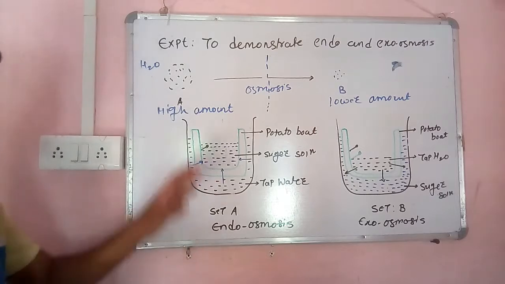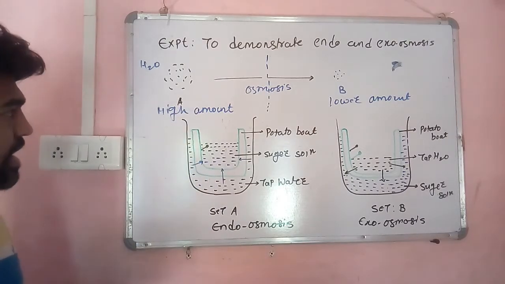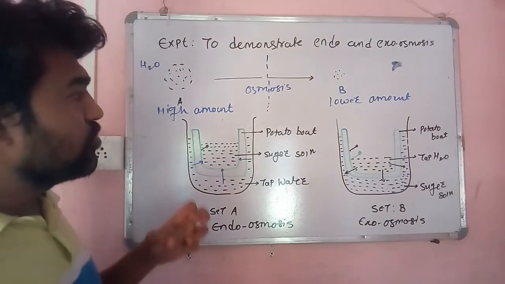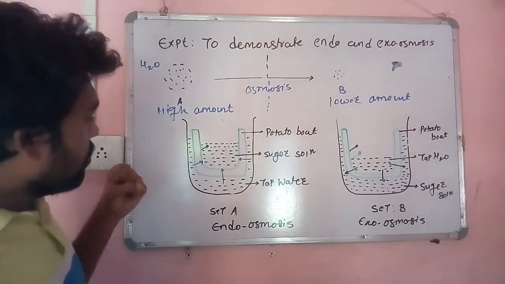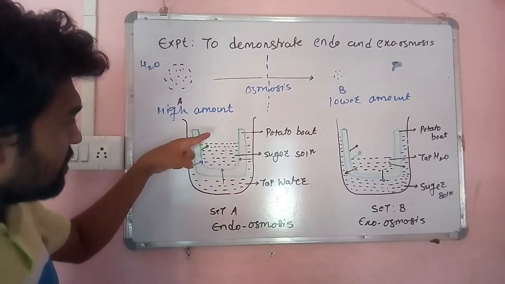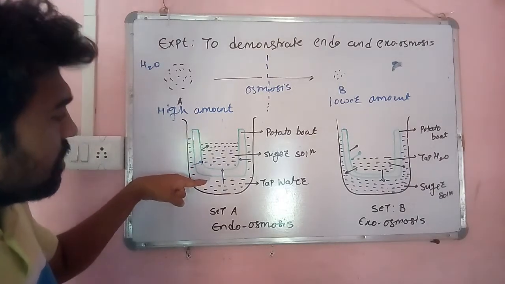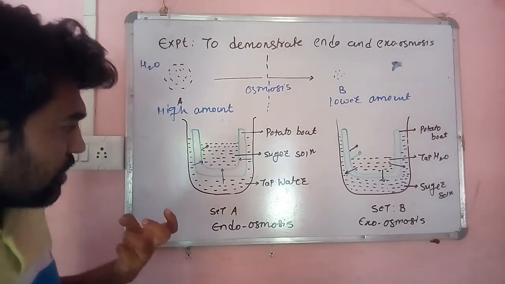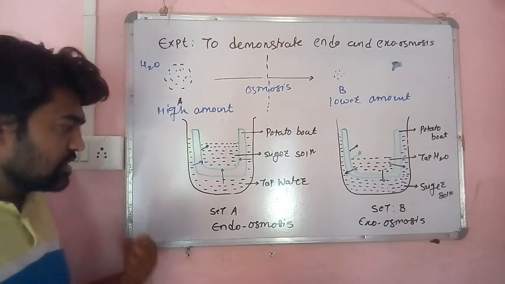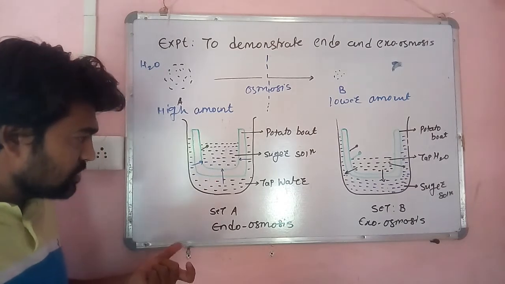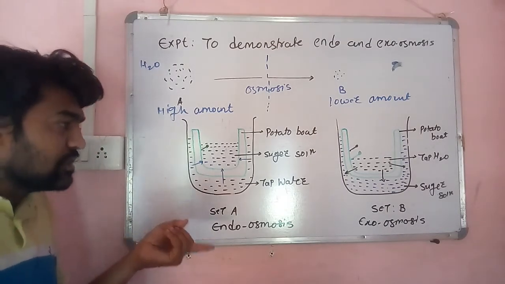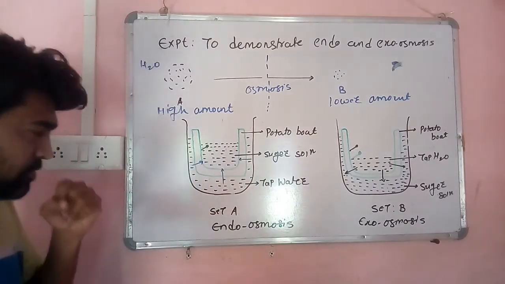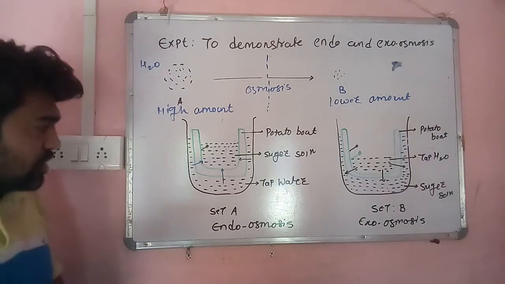Osmosis occurs there, and who decides the direction of the osmosis? The amount of water molecules. So you have to just check the system, whether it is the potato boat or the beaker. Out of these, the side where the water amount is higher, from that location the water always moves toward the other side where the water amount is lower. Okay, just come to setup A.